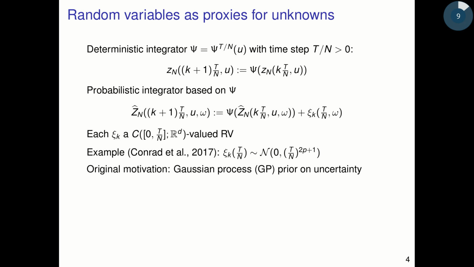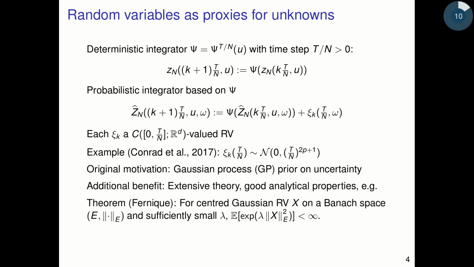An example is due to the work of Conrad et al. In their seminal work in 2017, they considered psi k's that are IID normals with mean 0 and variance decreasing as T over N to the power 2p plus 1, where p is the parameter of choice that you can set. Larger values of p mean that the variance decreases faster as N increases. The original motivation for this was to use Gaussian process priors for the uncertainty that we have about the subgrid scale dynamics. An additional benefit is that there is a very extensive theory for Gaussian processes.